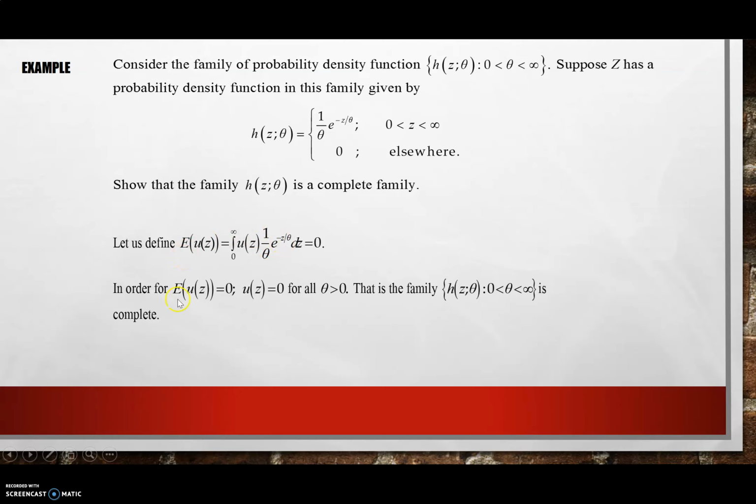If we want expected value of u(Z) equal to 0, since the exponential does not equal 0, the only way to make sure the expected value of u(Z) is equal to 0 is if u(Z) is equal to 0 for all theta greater than 0. Then, by the definition, the family h(z; theta) is called a complete family.